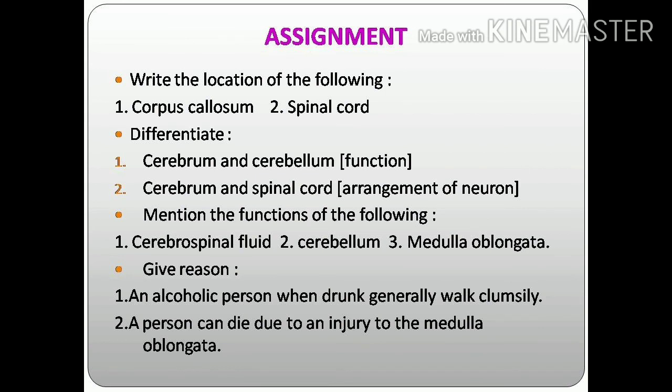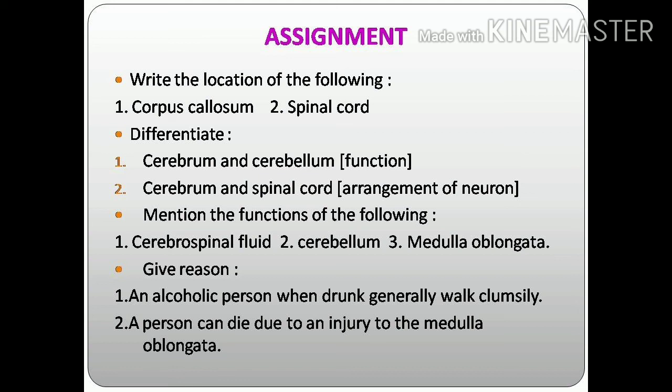In today's class we have studied the parts of the brain, that is cerebrum, cerebellum, medulla oblongata, and their functions are very important, and their locations also. And the primary regions: forebrain, midbrain, as well as the hindbrain. In examination, they will ask you to pick the odd one out. For example, pons, medulla oblongata, diencephalon. The odd one is the diencephalon, because the remaining parts come under the hindbrain region. So they will ask questions like these.